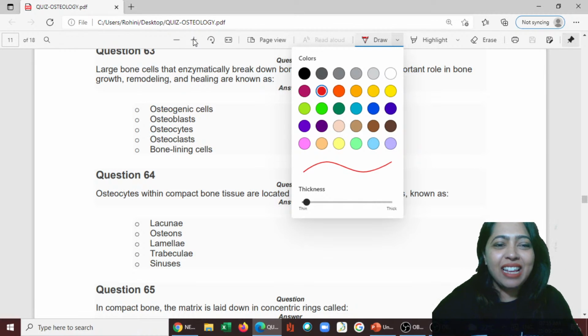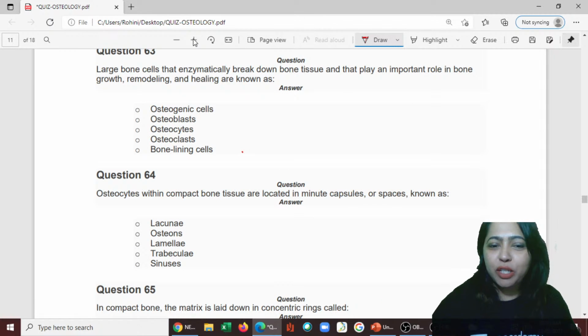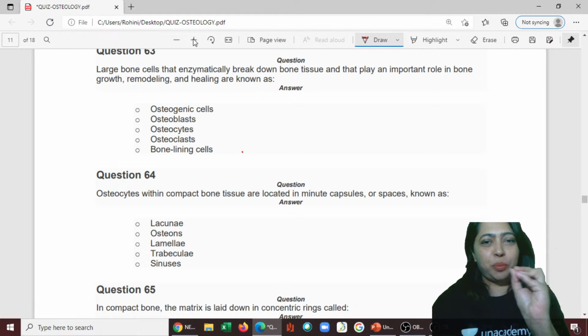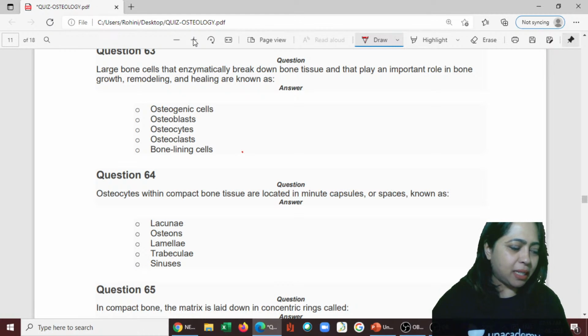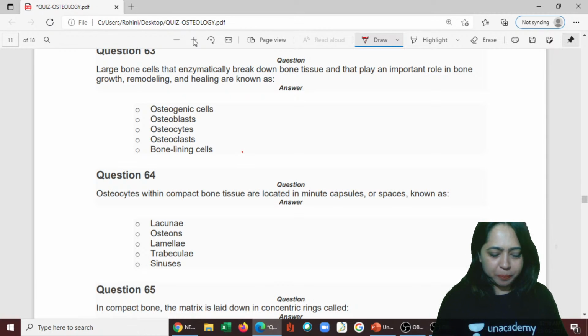Yes. So 64, osteocytes within the compact bone tissue are located in minute capsules or spaces. What is the name of the capsule or spaces?